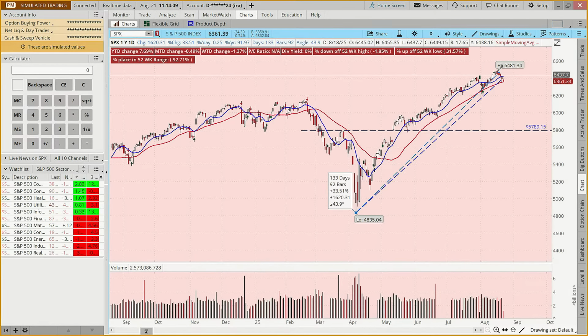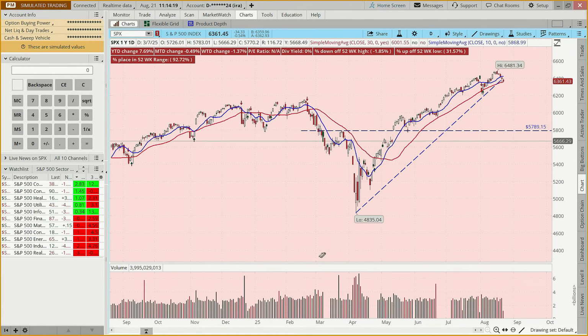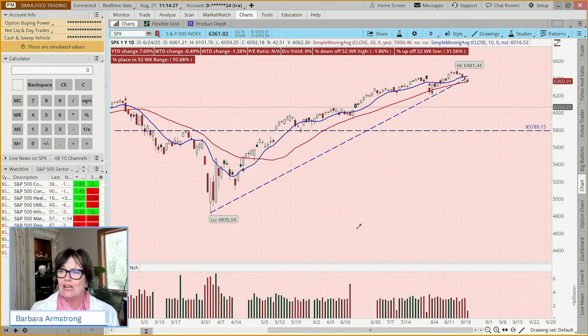This is a 30-day moving average, and then I've got a 10-day moving average, and I've seen questions in the chat like, how come the coaches all use different moving averages? Some use an exponential moving average, some use the 50-day moving average. The reason that I use these two moving averages is because when I first started with this education back in 2011, the coach I first followed typically used these moving averages, and these were the colors. So I just did what that particular coach did.